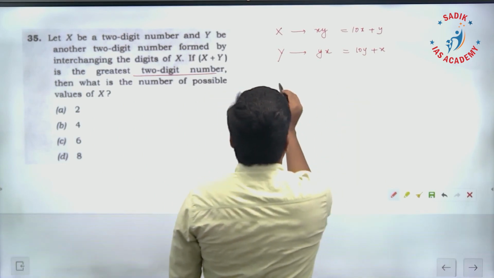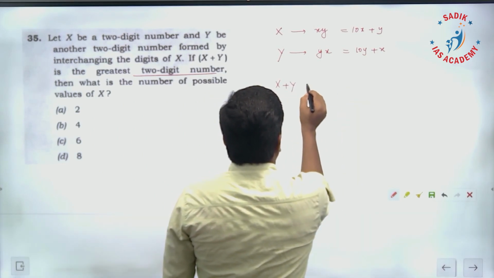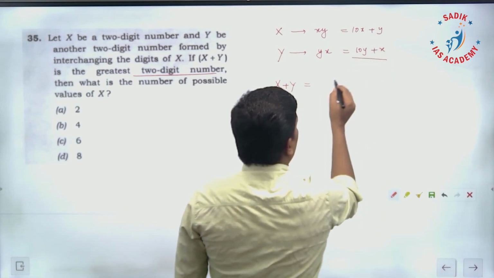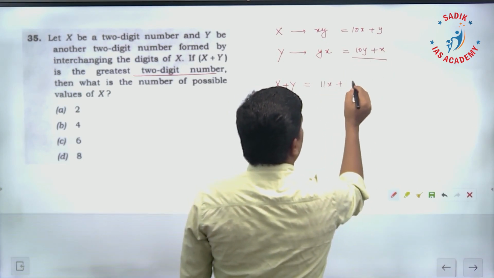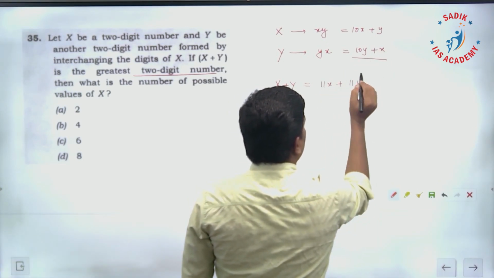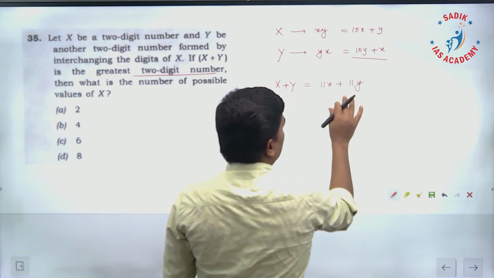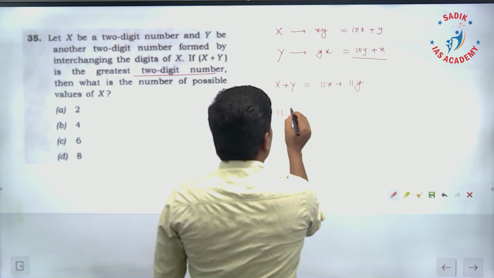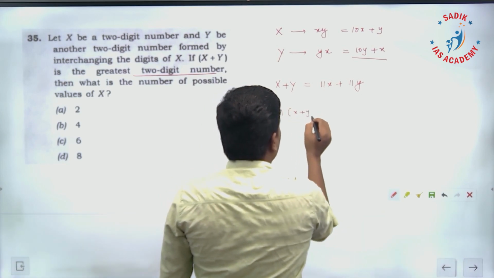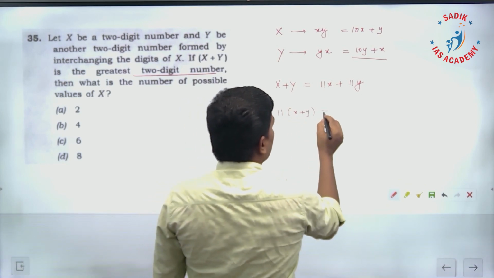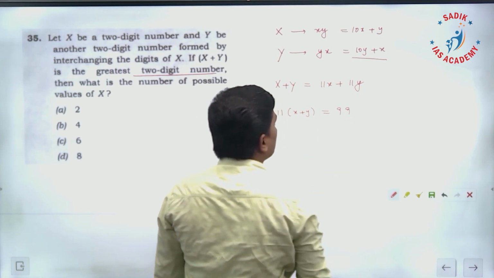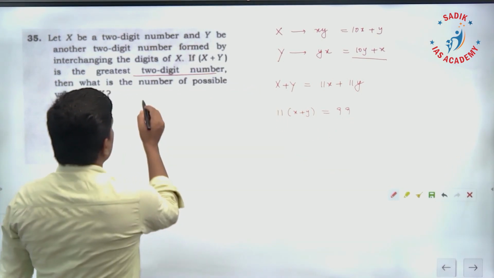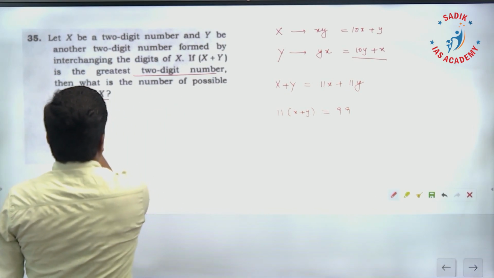X plus y, that is nothing but, if we add these two, 11x plus 11y, this is the sum of the two numbers. So it is going to be 11 into x plus y. This is the addition of the two numbers. It is going to be equal to the greatest 2-digit number, that is 99. Okay. What is the question? Then what is the number of possible values of x?